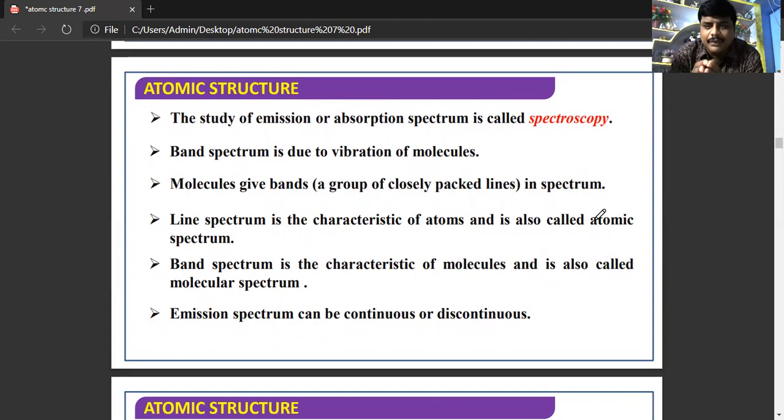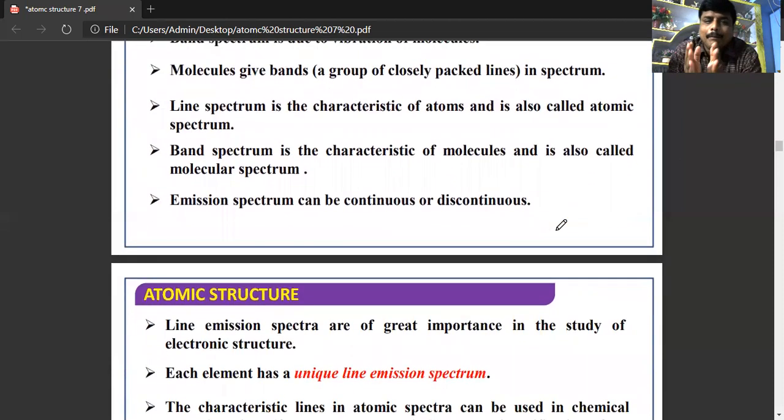So what is spectroscopy? The study of emission or absorption spectrum, whichever spectrum you are studying, that branch is known as spectroscopy. The band spectrum is due to the vibration or rotation of molecules. The band spectrum is the characteristic spectrum of molecules, whereas the line spectrum is the characteristic of atoms.